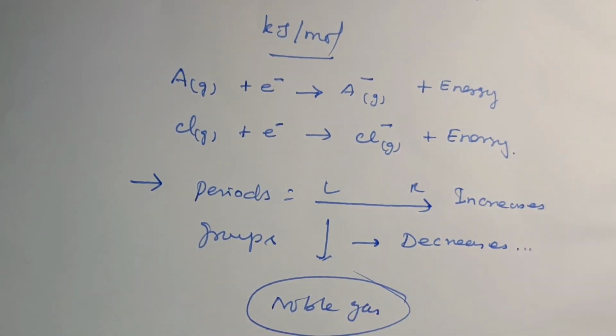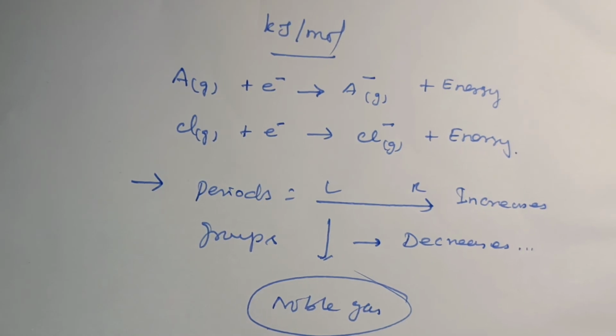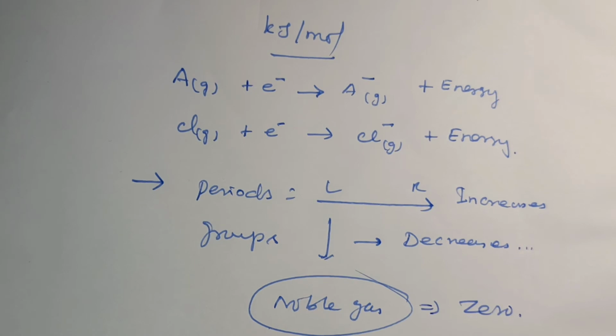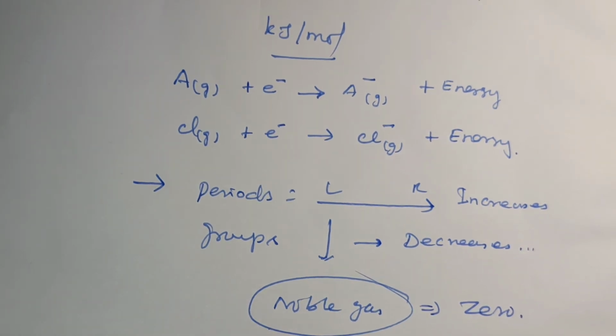Electron affinity, because it is not possible to accept electrons. It is completely filled orbitals and also a stable configuration. So what happens to electron affinity in the noble gases? It also has a value, which is 0. So the electron affinity of the noble gases is 0.